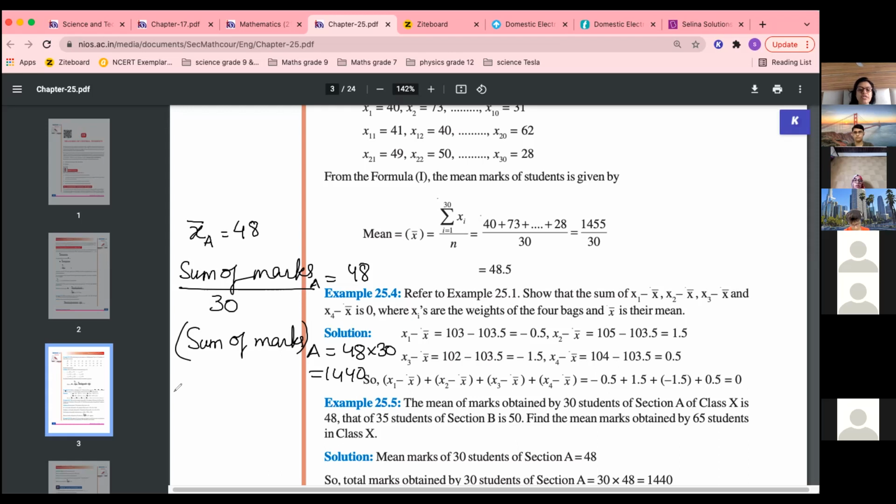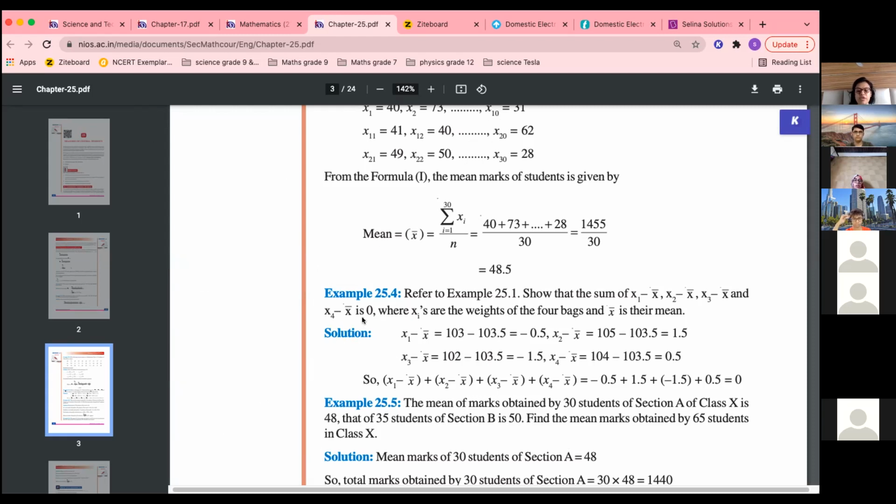Okay. Similarly, the sum of marks for section B will be total students, how many are there in section B? 35 into 50. So now you get the sum of marks of A plus B. Adding both of these, you will get the total, and how many students are there? Total 65. Total sum of marks of A and B added and divided by 65, you will get the answer. Okay, so the same thing they have done over here.